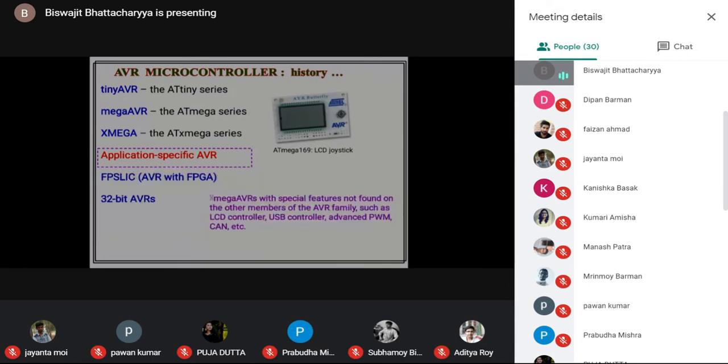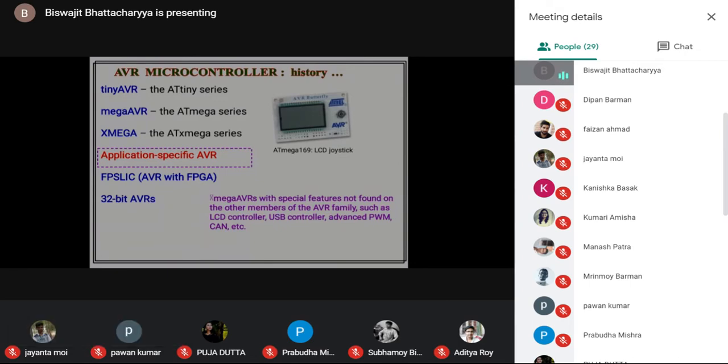Note that there are many other application-specific features. There are microcontrollers with LCD facility, microcontrollers with USB controller, and microcontrollers with advanced PWM, pulse width modulation, which is used extensively in power electronics applications. There are microcontrollers with CAN bus facility, used in automobile applications.